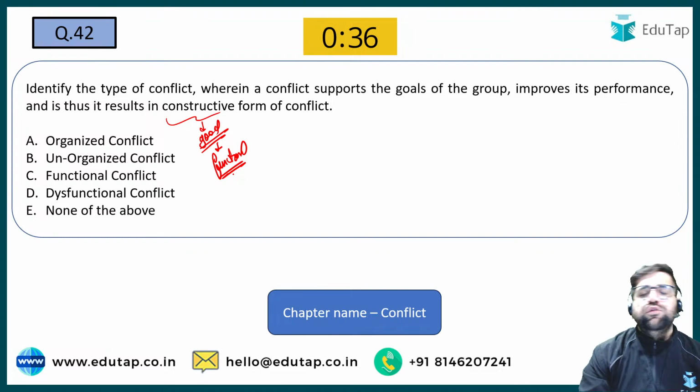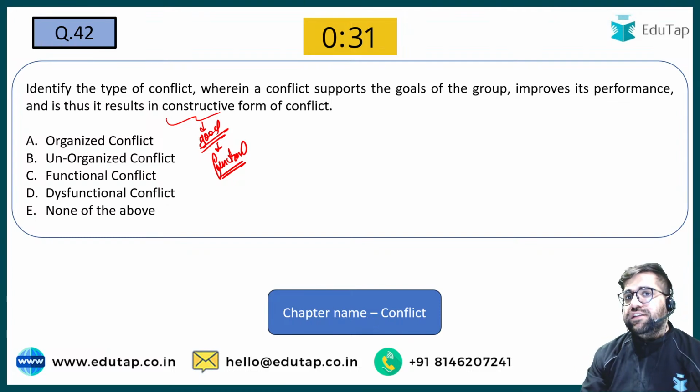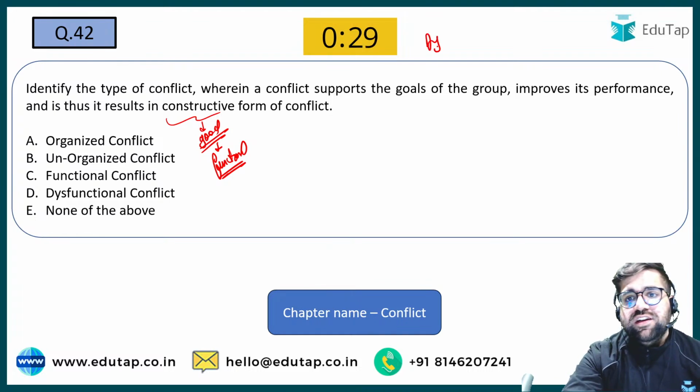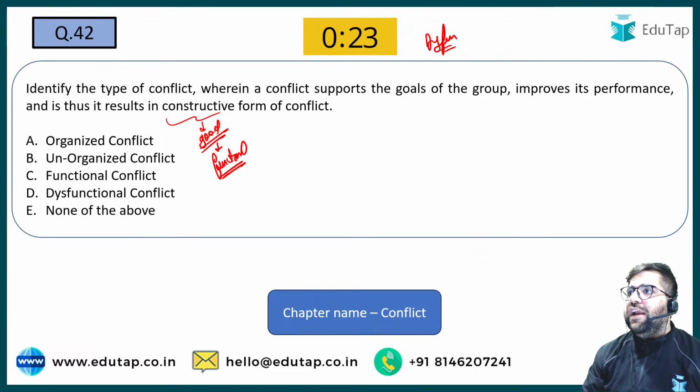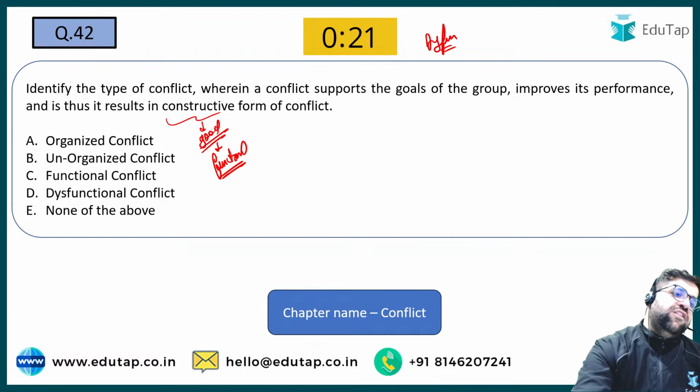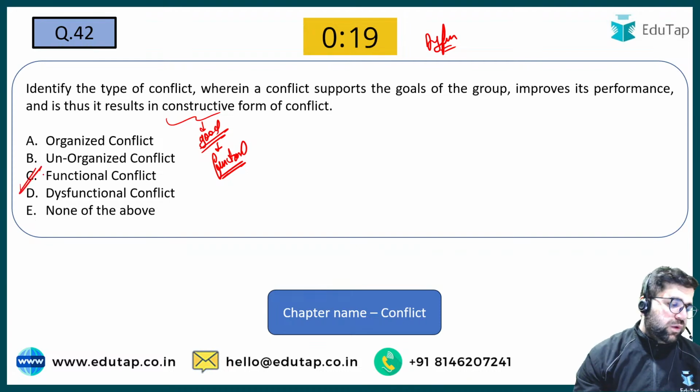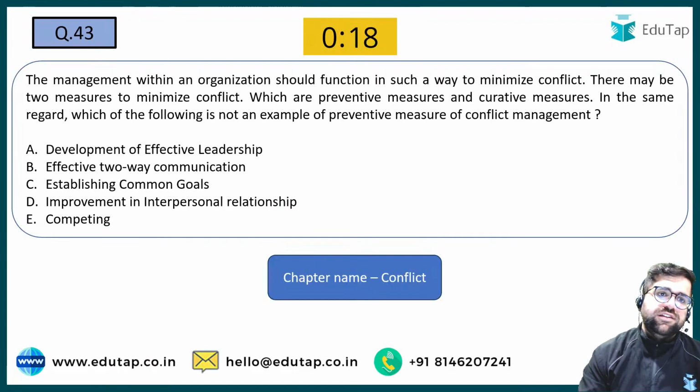Functional conflicts are those conflicts in which a conflict will result in a good state. Opposite of functional is dysfunctional. Dysfunctional means that the conflict has resulted in a negative state. So functional will be the answer. Option C is correct over here. Good. Parinita, Nilesh, Rushikesh, Shripad, all are giving the right answer.